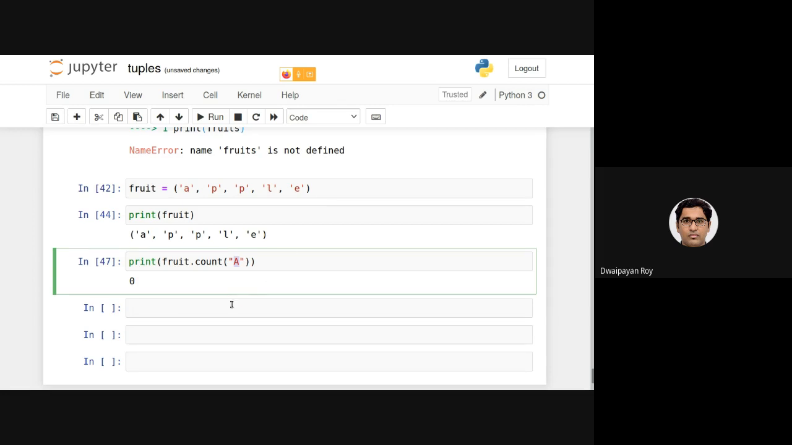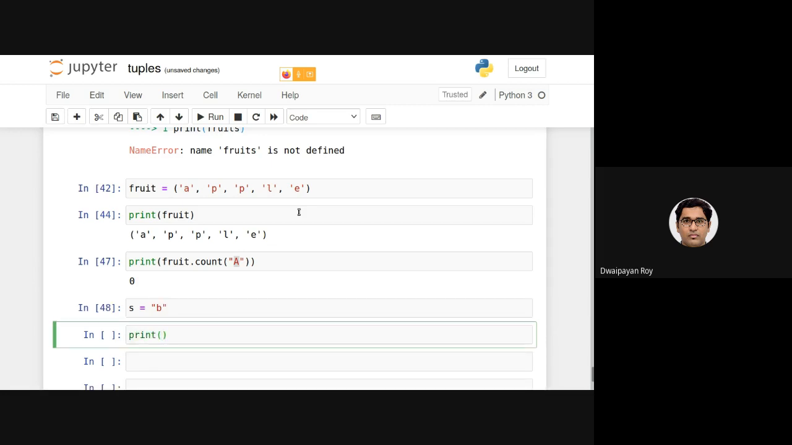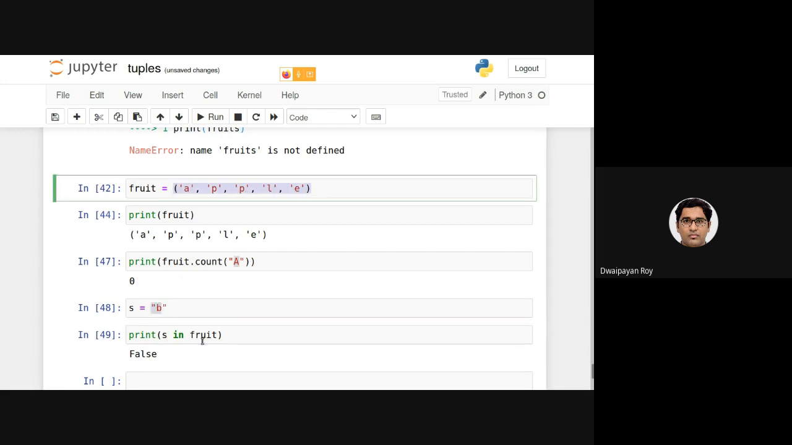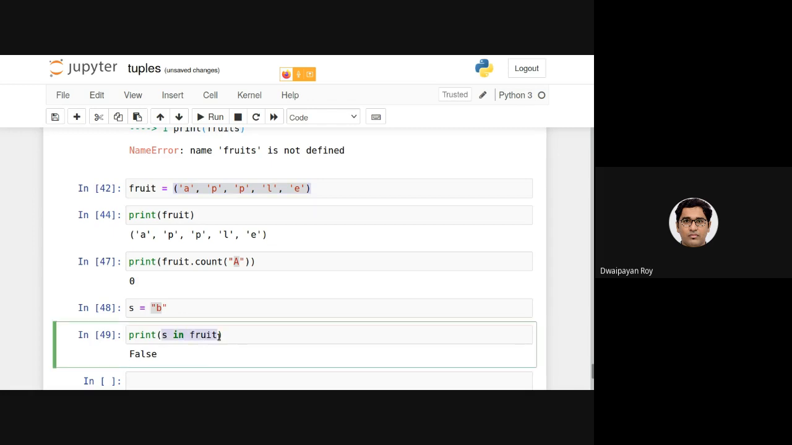Similarly, if I want to get the presence or absence, or search for another item in this tuple, say something like B, we can simply write print B in fruit. This will be false because B is not in this tuple. That's why it is returning false. So using this, we can simply check the existence of an item in a tuple.